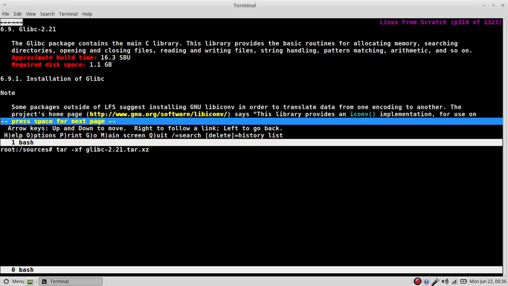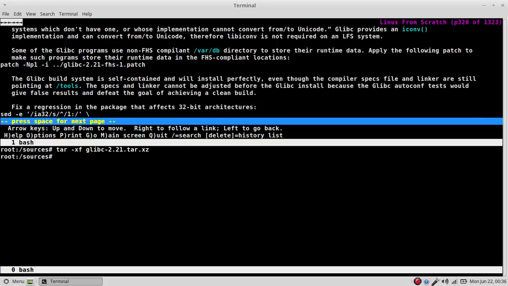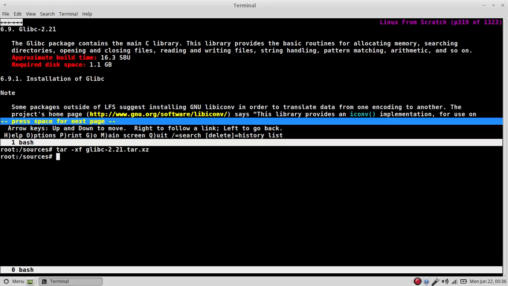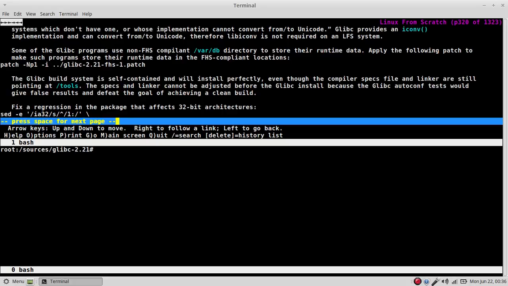Okay, 16.3 SBUs. For me, that's, what is that? Some number I don't know, I can't crunch right now. glibc, almost half of 16. 80 minutes, okay.